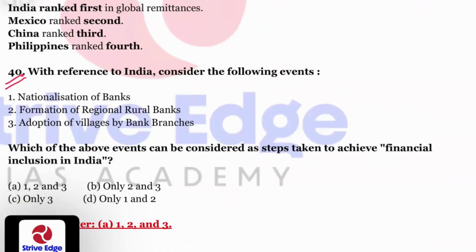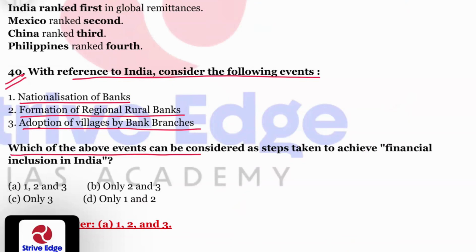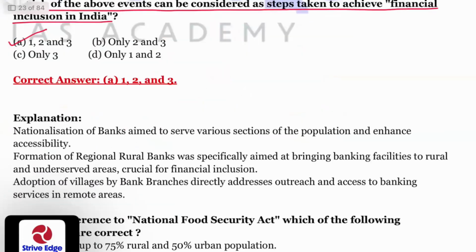Question number 40. With reference to India, consider the following events. Nationalization of banks, formation of regional rural banks, adoption of villages by bank branches. Which of the above events can be considered as steps taken to achieve financial inclusion in India? So all the 3 are correct. They lead to financial inclusion in India. So option A, 1, 2, and 3, all 3 are correct.